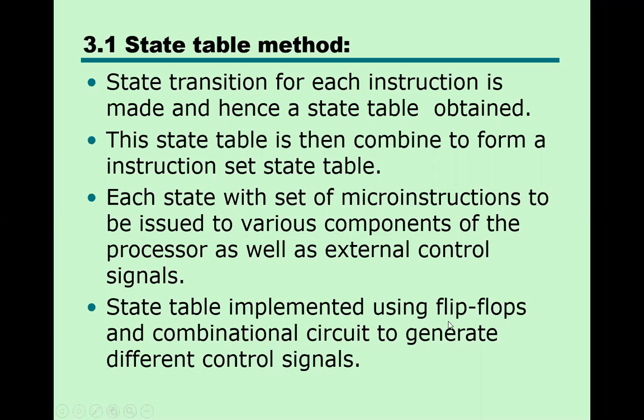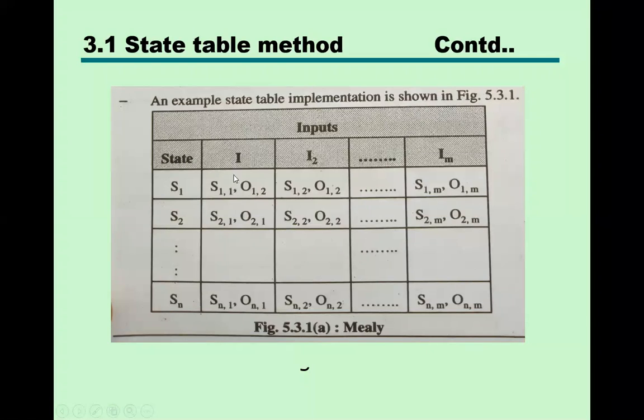A state table is implemented using flip-flops and combinational circuits to generate different control signals. So different types of states are there, like first state, second state, and based on these multiple states, your output depends. The third state depends on them.